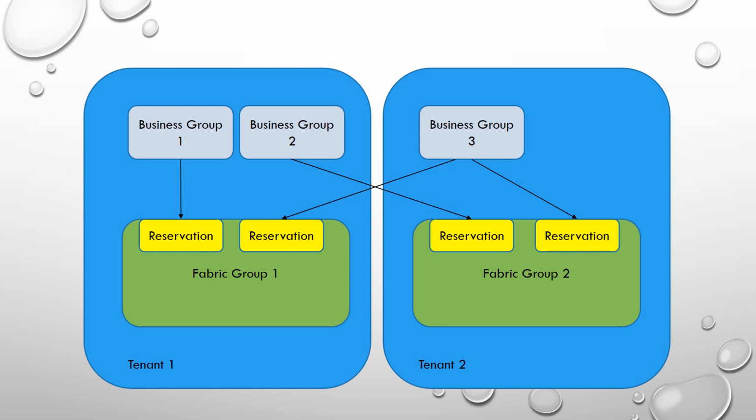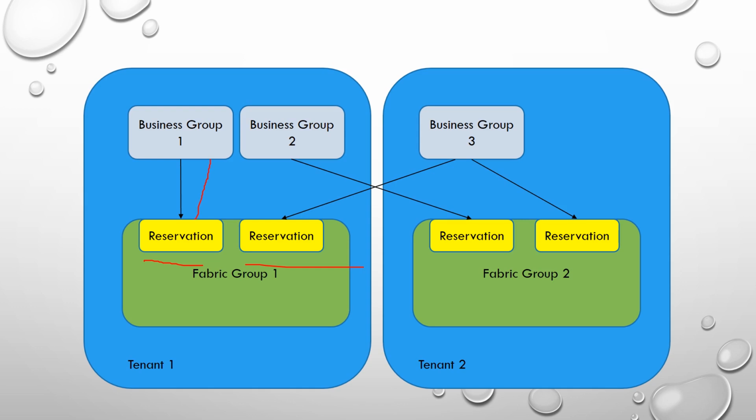Now, the fabric administrators are responsible for creating reservations on the compute resources in their fabric groups. Now, these reservations, which are a further segregation of fabric groups, are attached to business groups, which in turn can provision on them.